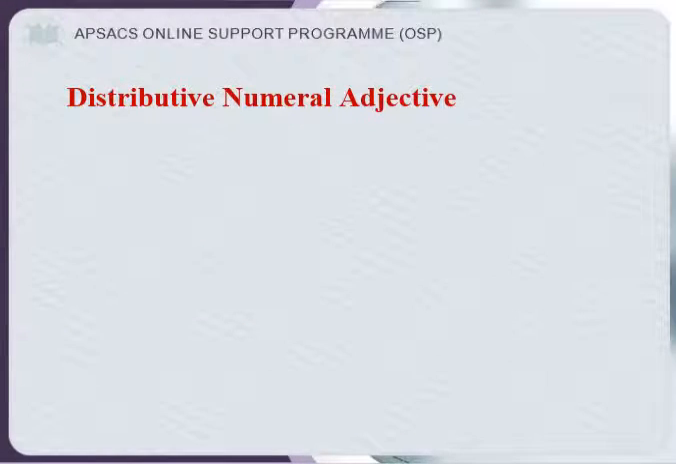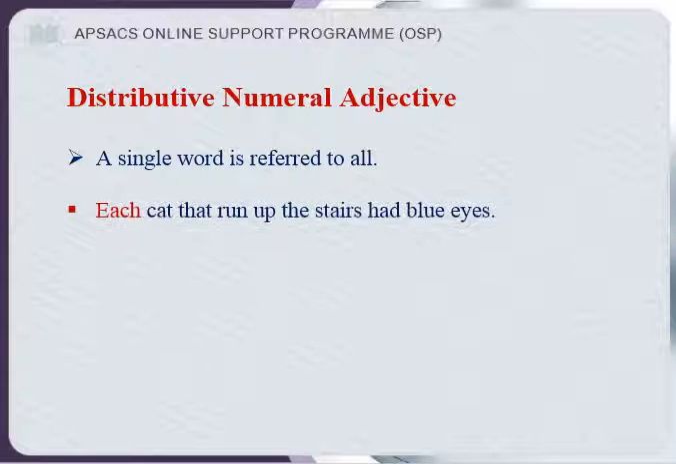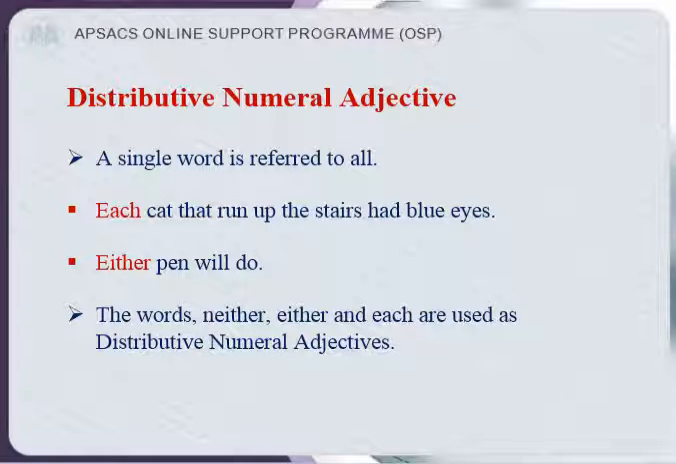So, distributive numeral adjectives. A single word is referred to all. What is the meaning of this? Let's see. Each cat that ran up the stairs had blue eyes. So, are you getting it? Either pen will do it. The words neither, either and each are used as distributive numeral adjectives because they talk about the whole pack.